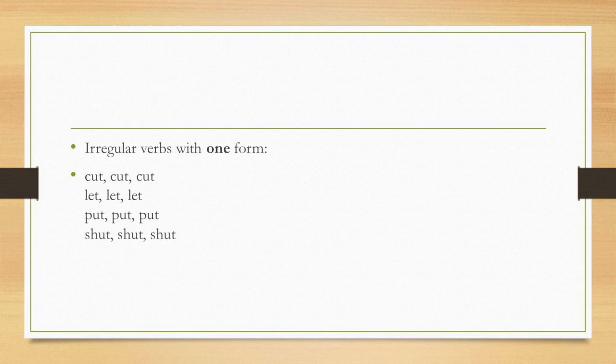So, in the case of irregular verbs, their tenses cannot be formed by merely adding "-ed" to the verbs. And there are three categories of irregular verbs. Irregular verbs with three different forms, irregular verbs with two different forms, and irregular verbs with one form.